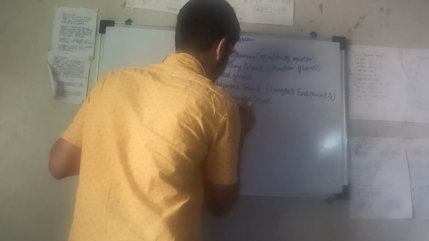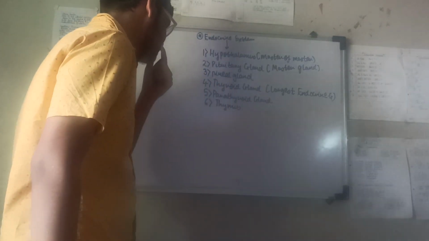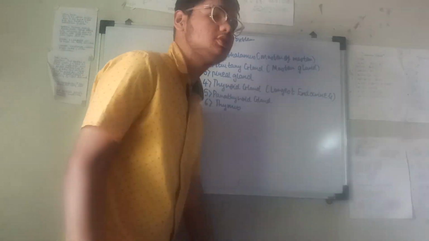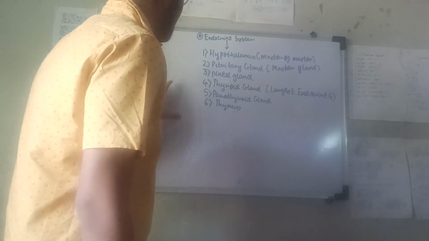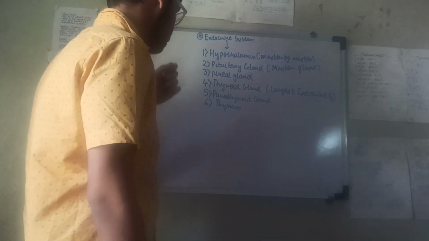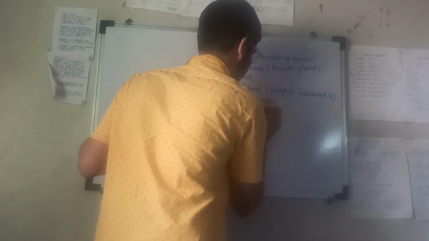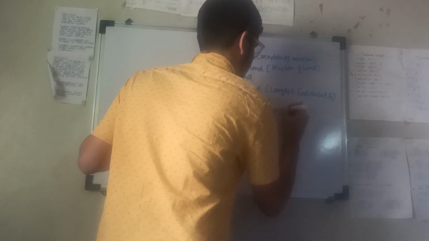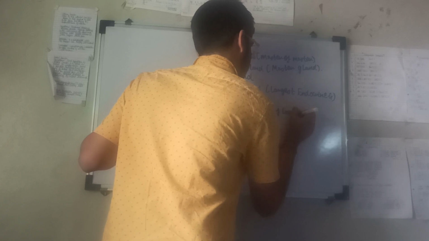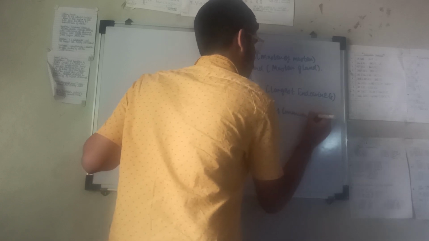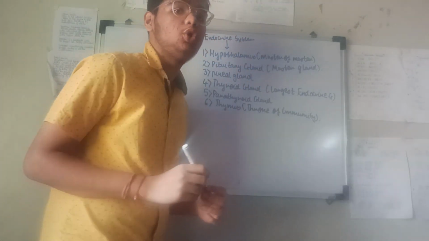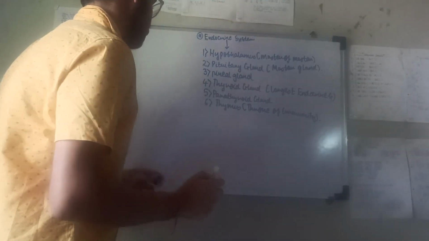Again, not mentioned in ICSE, but CBSE mentions it. The old edition mentions it, and for 11th standard it's required. This is also called the throne of immunity. These are the famous terms related to the endocrine glands, because direct questions are framed from this.